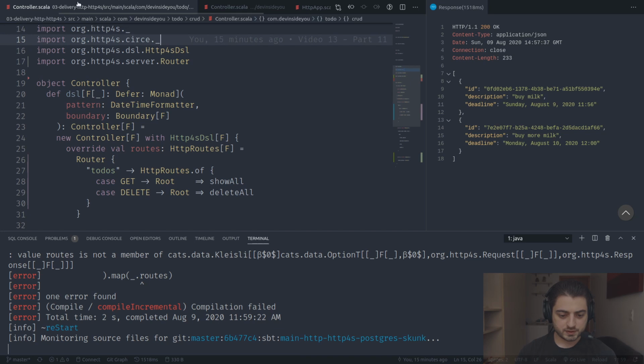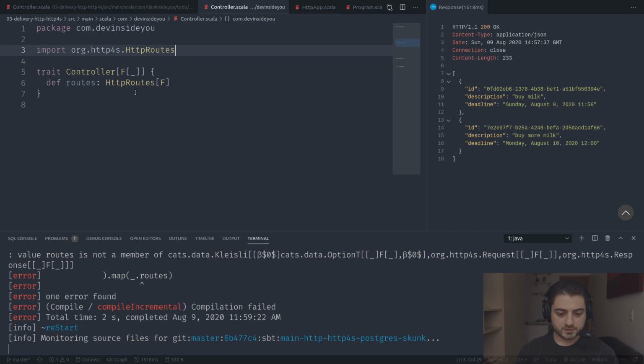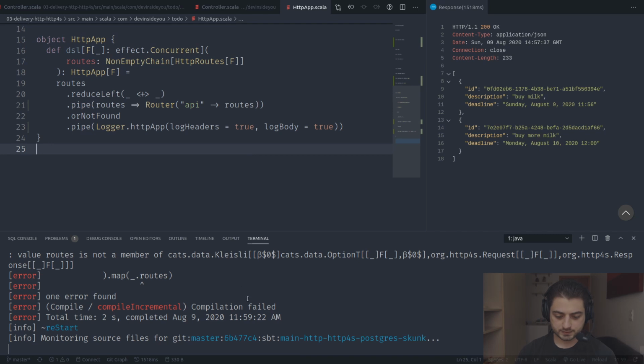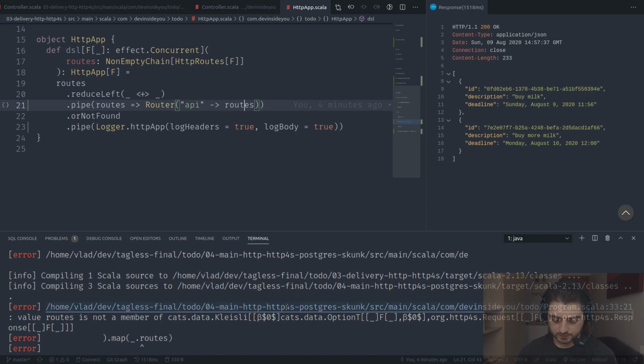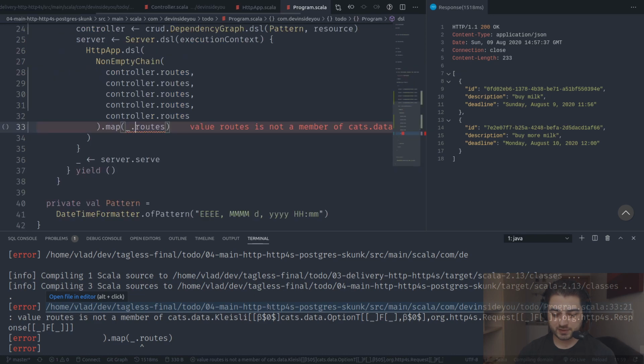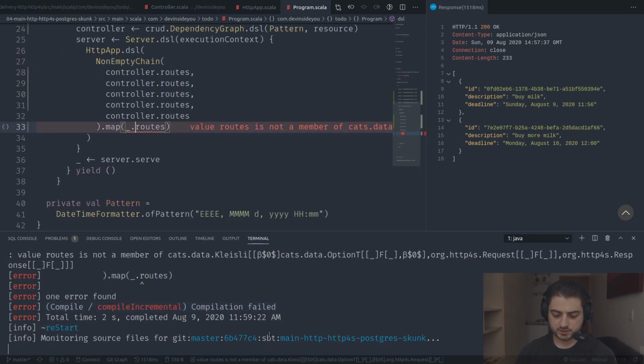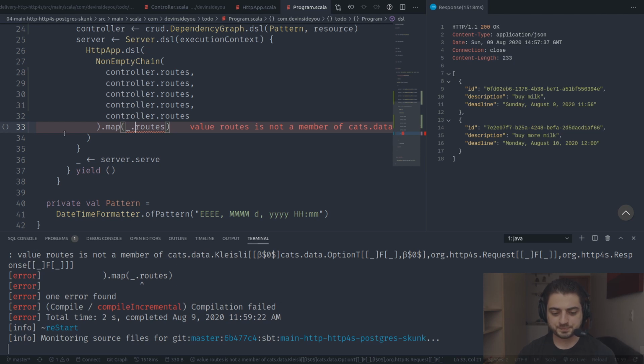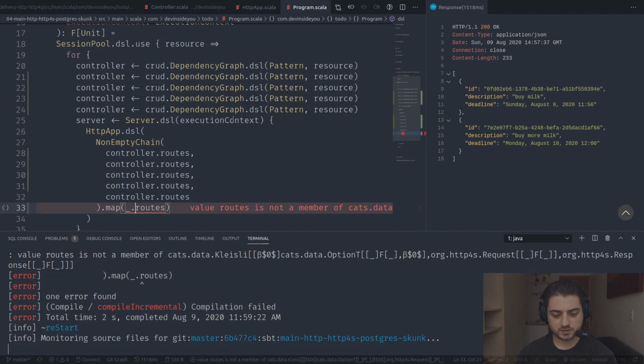Hold on. So this is the controller. It just has the object, and we have this one. It has the routes, and we have this one. Where is it? This one. By the way, notice that I can hold Alt and click on it, but for some reason it didn't do it now. When I was preparing for this video in VS Code, somehow I was clicking on it and it was injecting a couple of codes over here. Now it says the same thing. Why did it say the same thing?